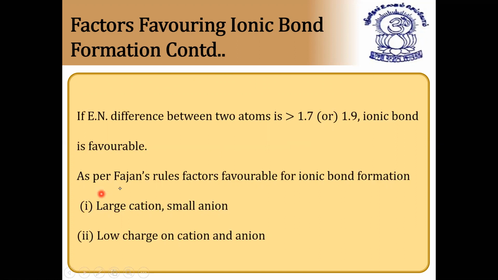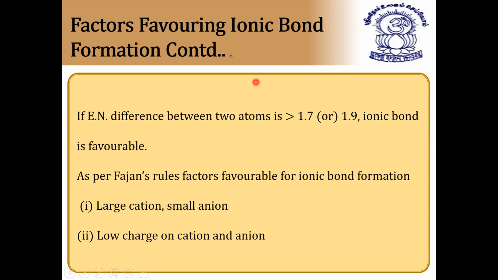As per Fajan's rules, the first factor favorable for ionic bond formation is a large cation. Large cation means the atomic number should be very high, and a small anion, where the atomic number of the non-metal should be very low, and low charge on cation and anion.